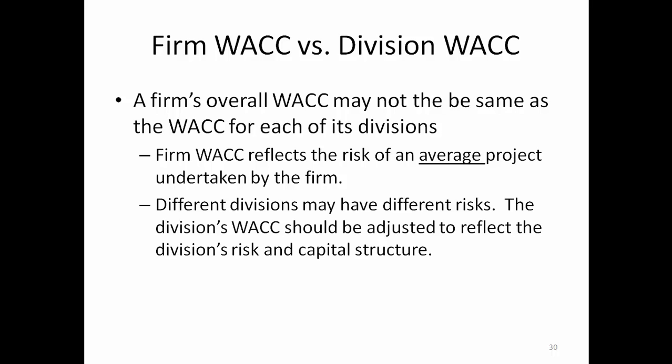So for example, if we look at a company like Boeing, Boeing has two big divisions, the airplane division and the defense division. Those two are different kinds of businesses. Generally, the defense division is considered less risky than the airplane manufacturing division. So it's reasonable to assume that those two divisions should have different levels of the cost of capital.